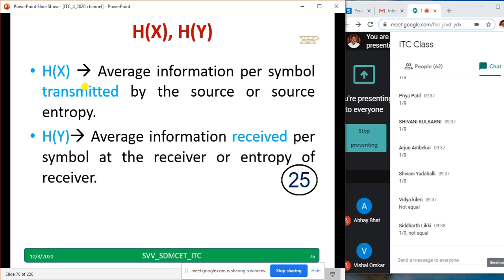In this chapter you will get a lot of equations. Please try to remember these equations. Anyway, slides are there, you can take a snapshot of the slide. Keep it on your laptop or your mobile. Whenever you are free, just glance at it for a few days so that you will remember all the equations. I will wait for another 10 seconds, then we will go to the next slide. H of X equal to and H of Y equal to.